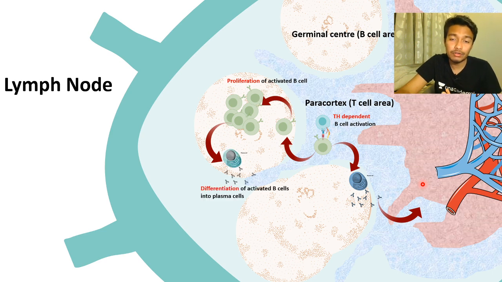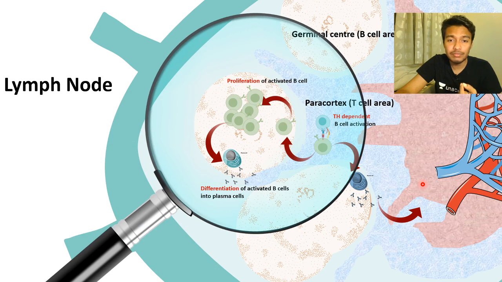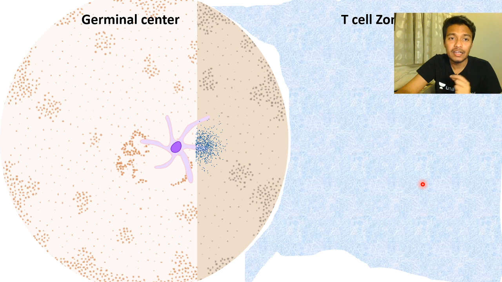And some of them can also become a memory B cell. Okay, so when we learn about secondary immune response, that is so important. So let's look at the process, what is happening inside. So this is the enlarged view of the germinal center. If you remember, germinal center is very similar to an army barrack where the B cells are residing.